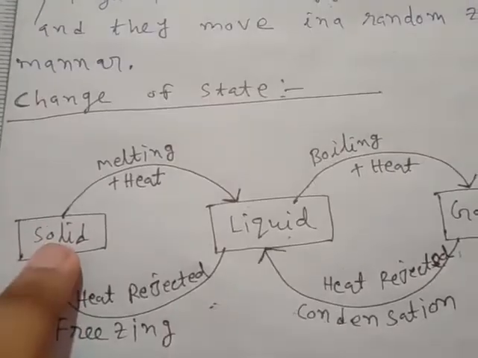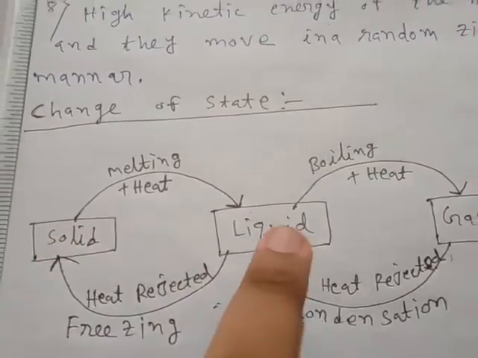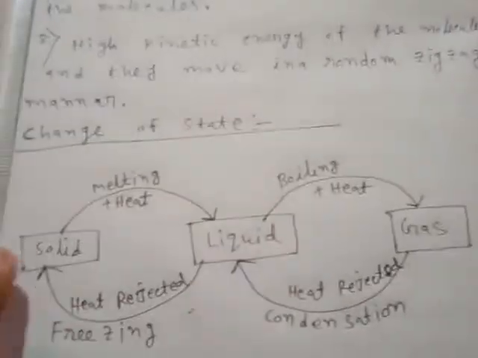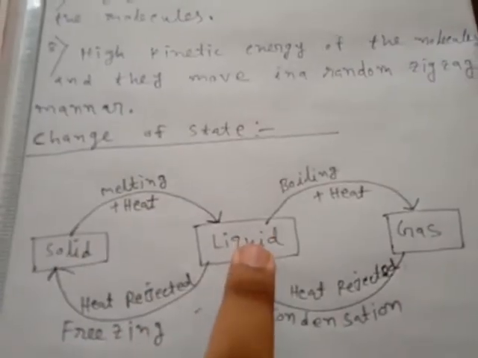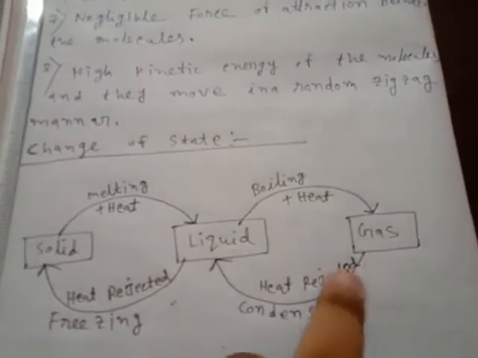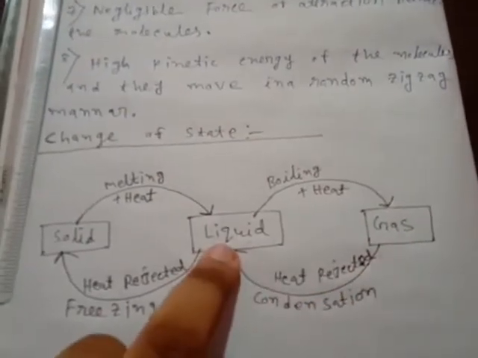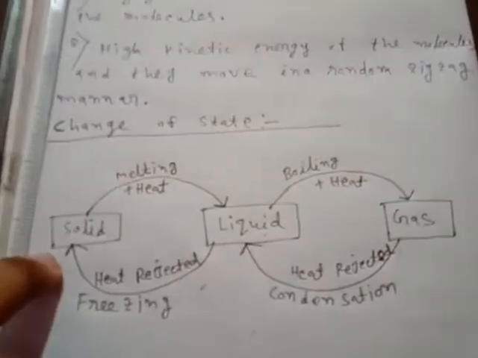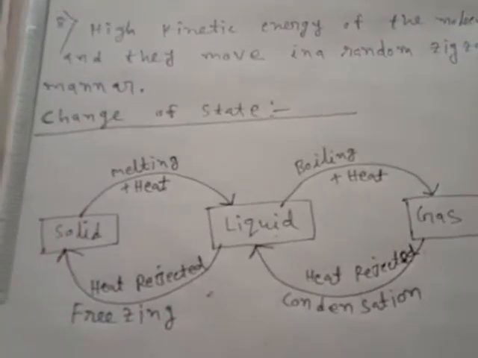So a solid can be converted into liquid, a liquid can be converted into gas, and the opposite is also true, a gas can be converted into liquid and a liquid can be converted into solid.